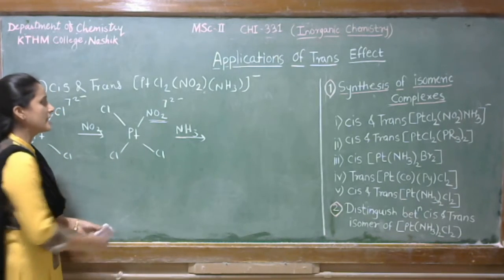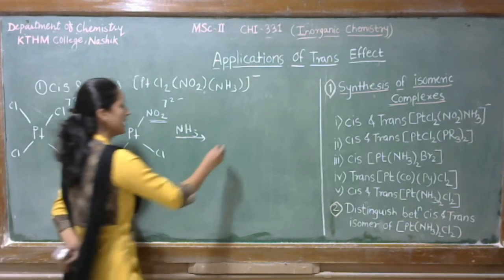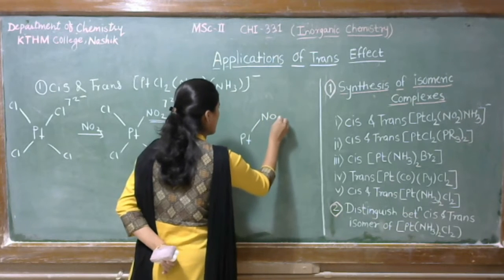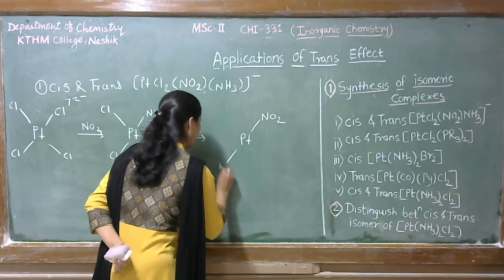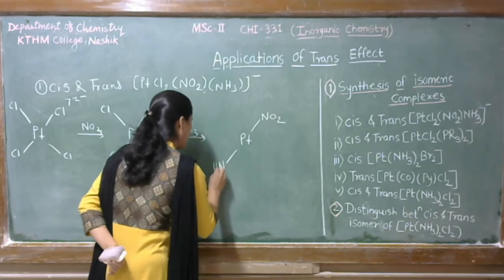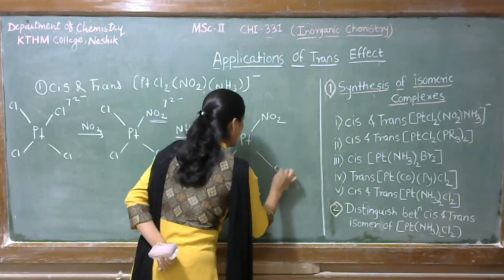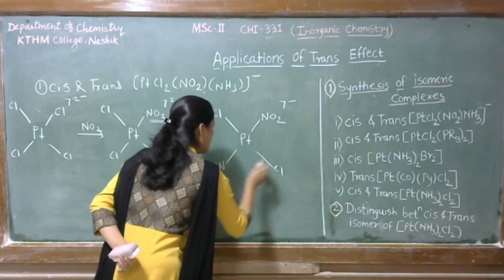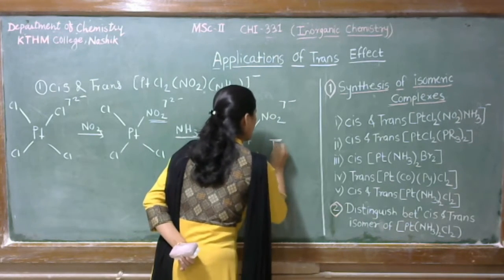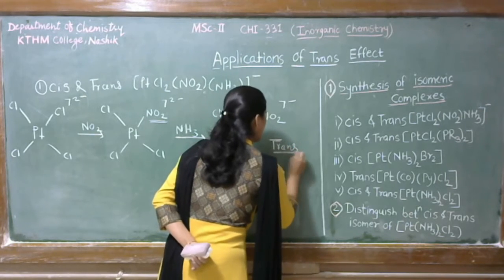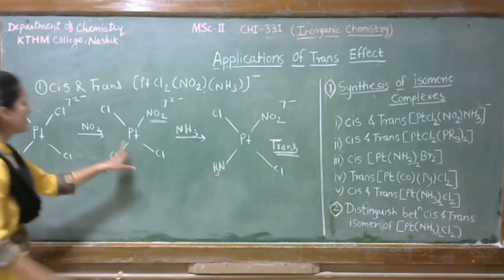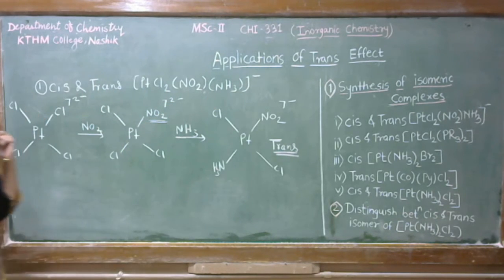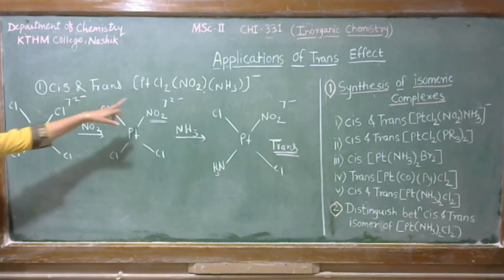So this chlorine is easily replaced by this NH3 and we get the trans product or trans isomer [Pt(NO2)(NH3)Cl2]⁻. So we get here the trans isomer.